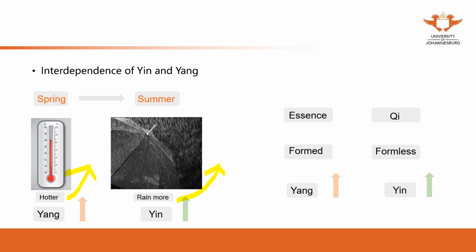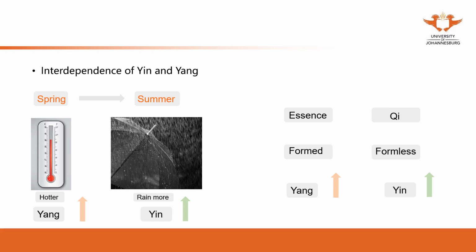So hotter and hotter is yang. The temperature becoming hot is yang. It rains more. Rain, the water, is yin. So the interdependence of yin and yang refers to the mutual generation of each other.